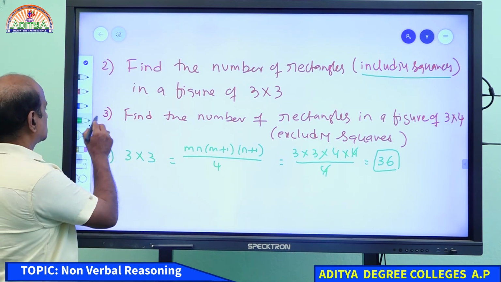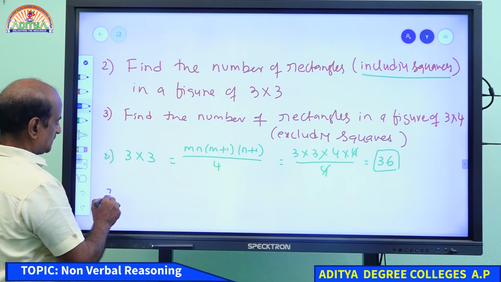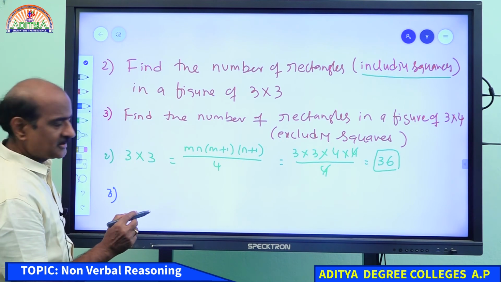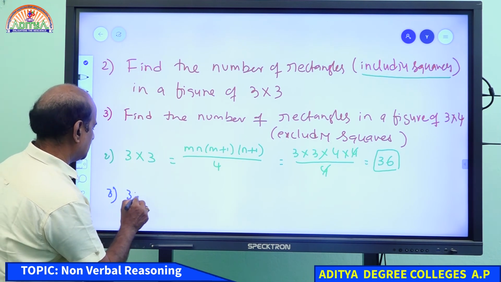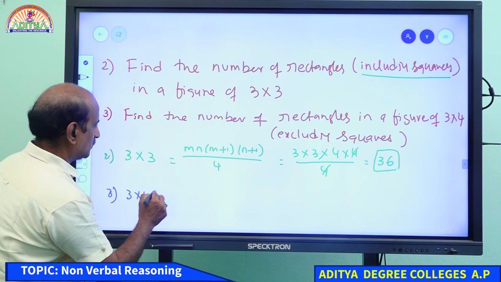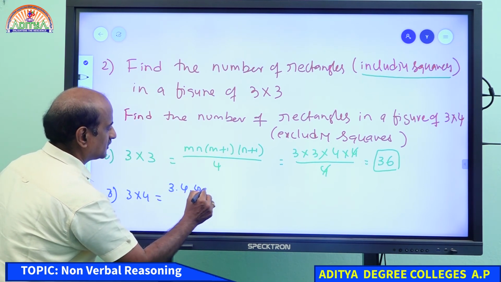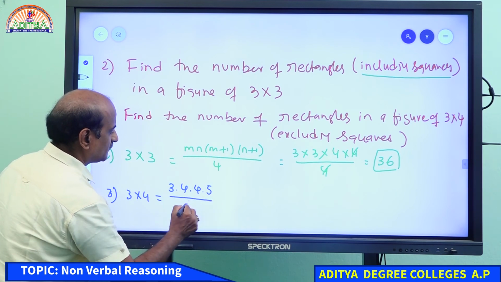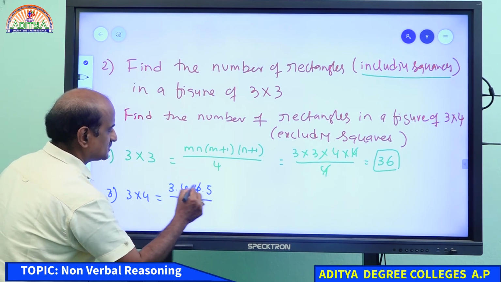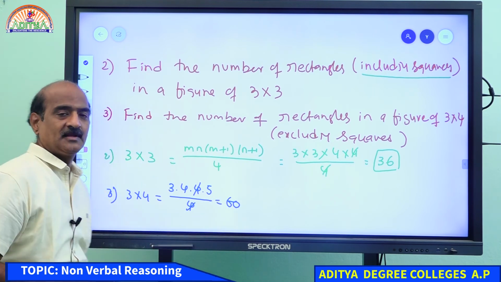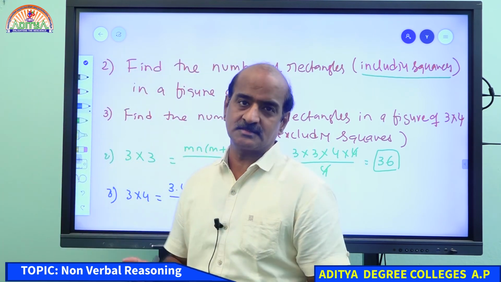Right. Now, sorry, question number 3. In question number 3, excluding squares, the figure is 3 by 4. Therefore, the total number of rectangles is 3 into 4, 3 plus 1, 4 plus 1, divided by 4. Tell me student, 12 into 5 is 60. But 60 is not your answer because that includes the squares also.